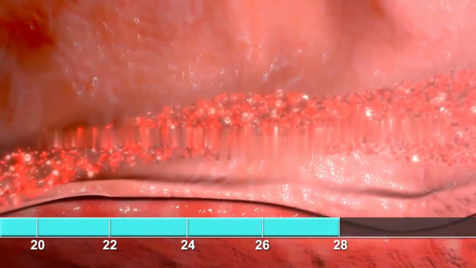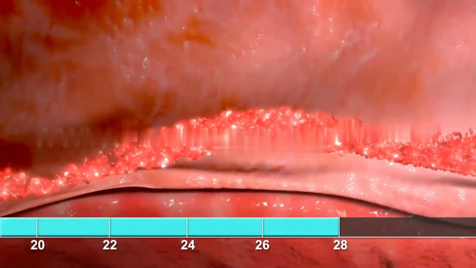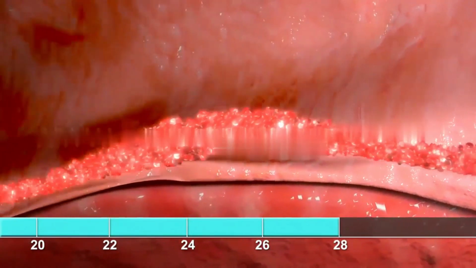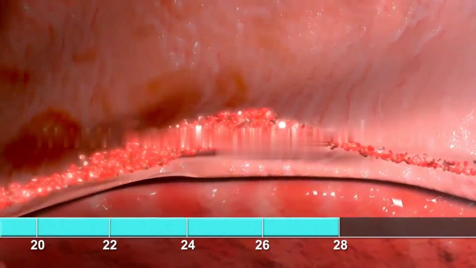The menstrual flow lasts for 3 to 5 days. Menstrual flow results from the breakdown of the endometrial lining of the uterus and its blood vessels, which forms the liquid that comes out through the vagina.